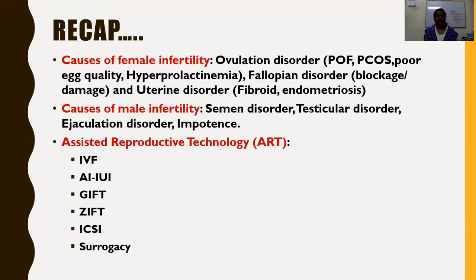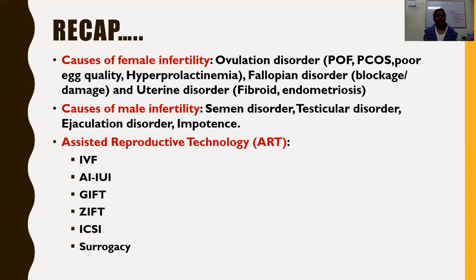Instead of natural insemination, artificial insemination is done where the low sperm count of the male partner or the low sperm motility is there. GIFT, gamete intrafallopian transfer, means both the gametes are extracted, processed, and transferred into the fallopian tube where the fertilization takes place.